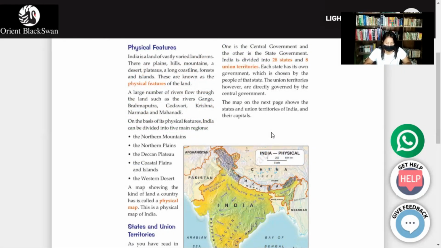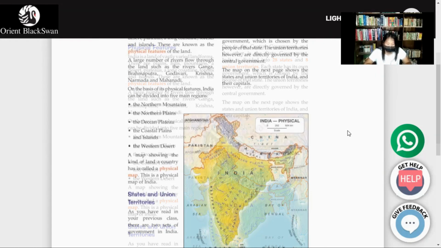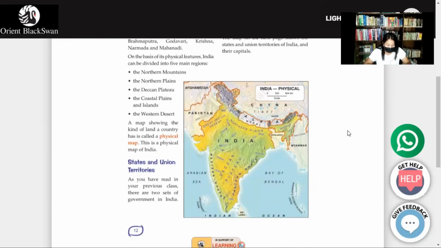Physical features. India has diverse landforms. There are mountains, plains, hills, deserts, plateaus, forests, islands, and coastline. These are known as the physical features of the land. A large number of rivers flow through the land, such as River Ganga, Brahmaputra, Godavari, Krishna, Narmada, and Mahanadi. India can be divided into five main regions: Northern Mountains, Northern Plains, Deccan Plateau, Coastal Plains and Islands, and the Western Deserts.